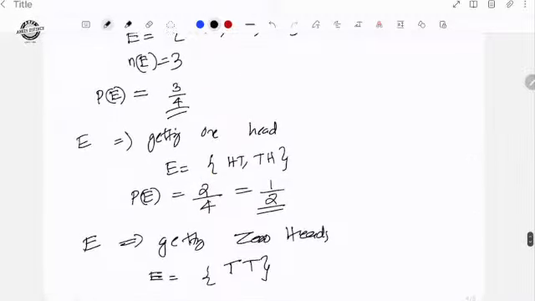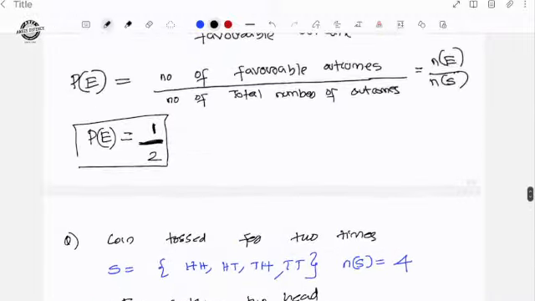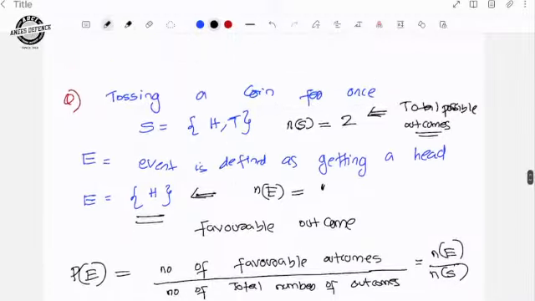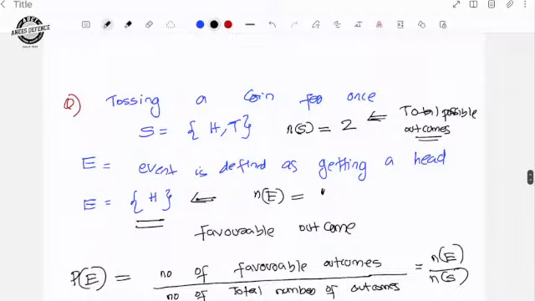So the probability of an event is equal to the number of favorable outcomes divided by the total number of outcomes of the experiment. That is known as the probability of an event. Sample space is the total output, and a subset of the sample space is represented as an event.